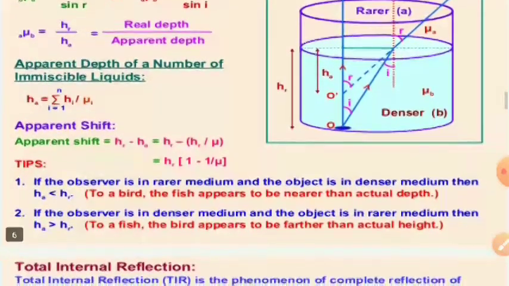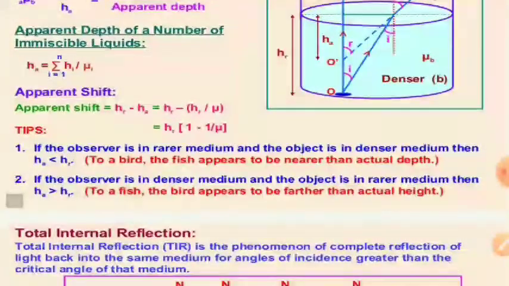Now apparent shift, also known as normal shift, is the distance through which the object's image gets elevated from the surface. Apparent shift is HR minus HA. You can see, if the observer is in the rarer medium and the object is in the denser medium, then apparent depth is less than the real depth.